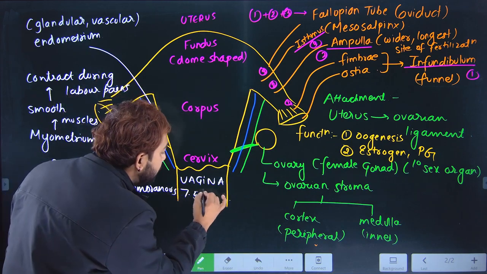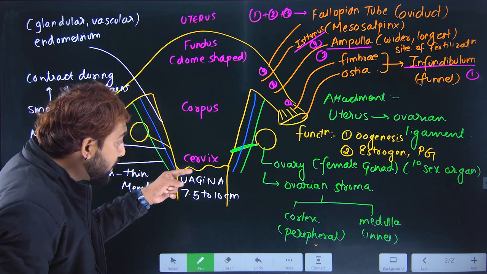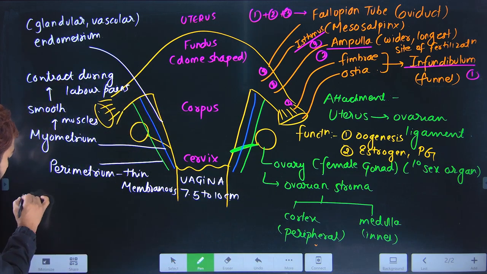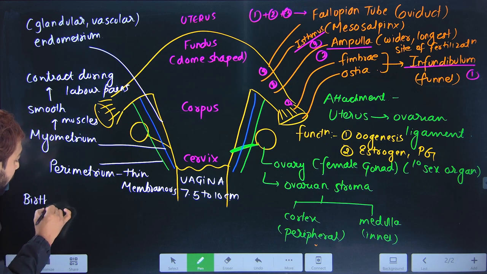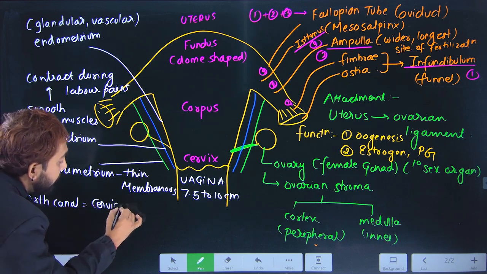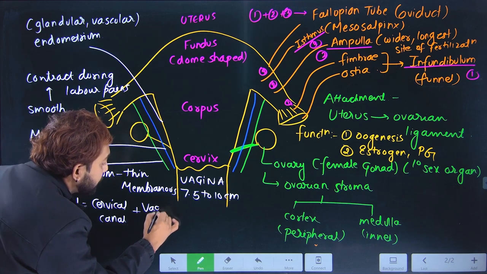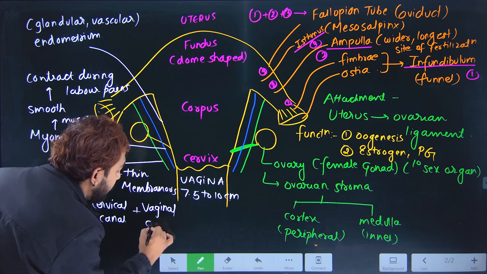Vagina, if you talk of 7.5 to 10 centimeter in length. The cervical canal plus vaginal canal is called the birth canal. Birth canal is nothing but the cervical canal plus the vaginal canal.